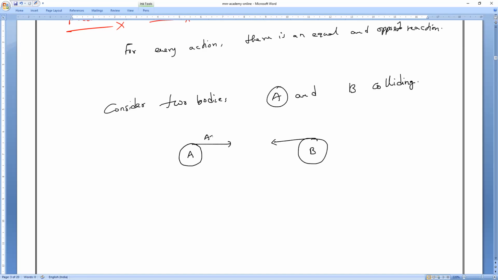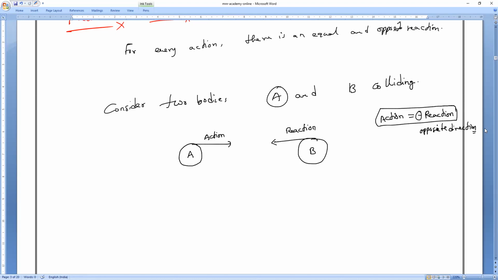The body A, which exerts the force, we call action, and the body B we call reaction. Action is equal to minus reaction. Minus indicates opposite direction. Now let us consider these two bodies hitting each other.